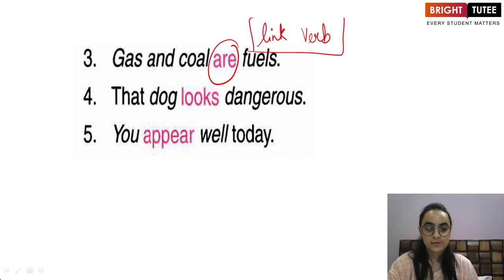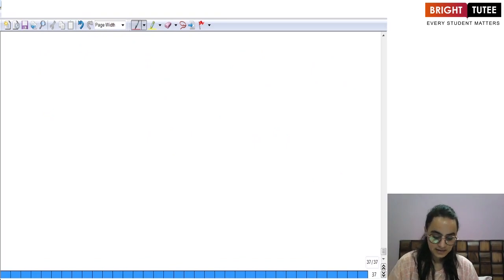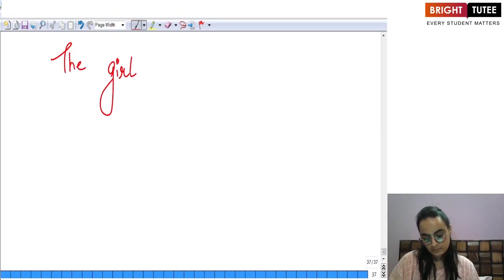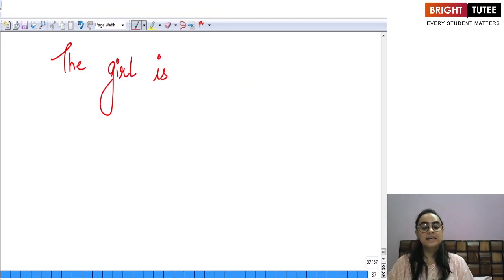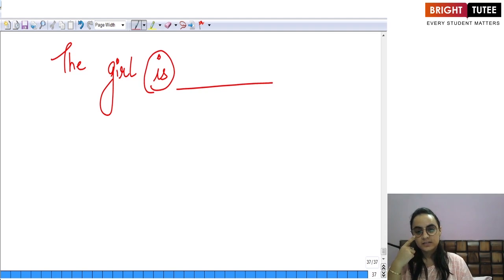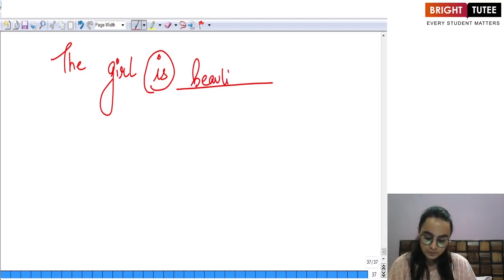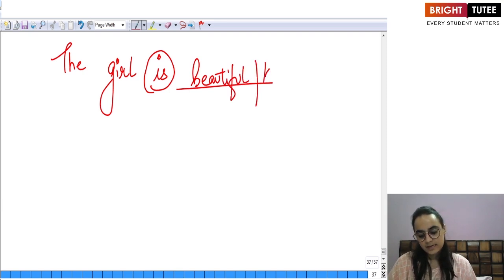For example, if I say, the girl is, don't you think I need something along with this is so that the sentence can be completed? The girl is beautiful. The girl is kind. The girl is sweet, and so on and so forth.